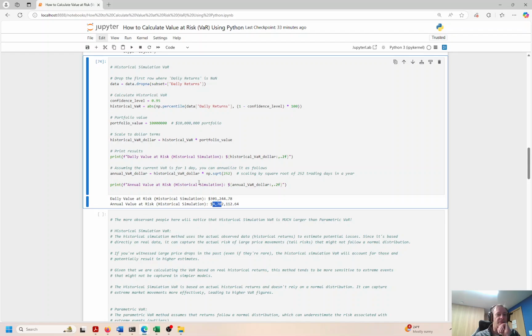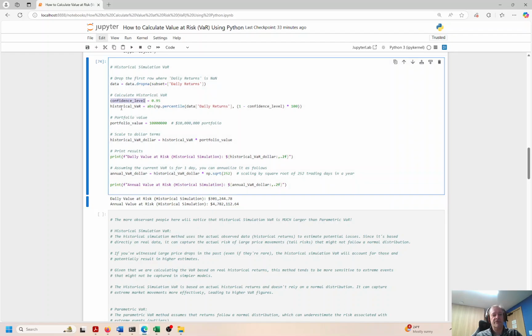Probably won't happen, but we have to be aware of this, right? Because it is a potential threat, potential risk. So how do we get this? Again, confidence level 95, historical VaR. We're taking the percentage of the daily returns. Remember, we calculated that from the initial feature of adjusted returns. We have the historical VaR times the portfolio value, and then we're just printing out the results. So it's a pretty simple calculation here. It's only a couple of lines of code, right? So a couple of lines of code, and that's what makes Python very user-friendly, very scalable, up and out.